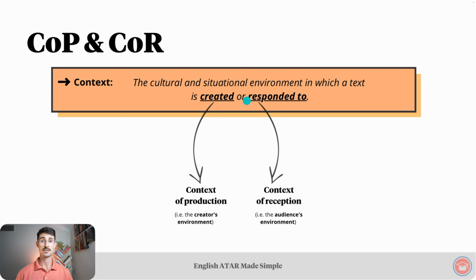On the other hand, if you're responding to something, you need to receive something. Think of it as though you're receiving a text, and a version of the word receive is the word reception, context of reception. So if you are creating a text, you're dealing with the context of production. If you are receiving a text, watching it, reading it, viewing it, whatever, you're dealing with the context of reception. Let's take a look at each of these two types in a bit more depth.